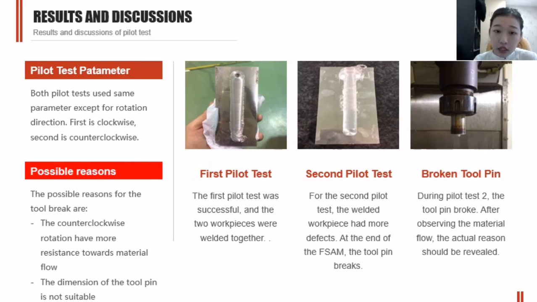So you can see this is the workpiece of the first pilot test, and it was successful, and the two workpieces were welded together. And here there are some defects. In the second pilot test, the workpieces were welded together, but at the end the tool pin was broken.